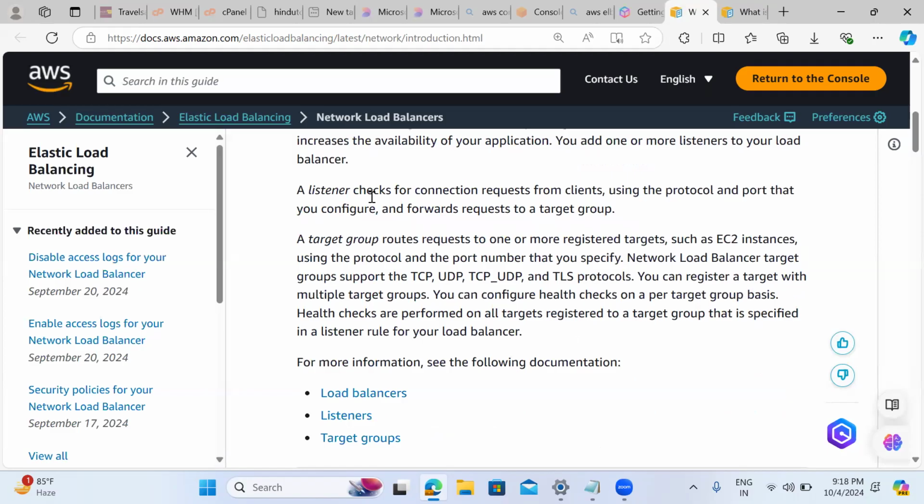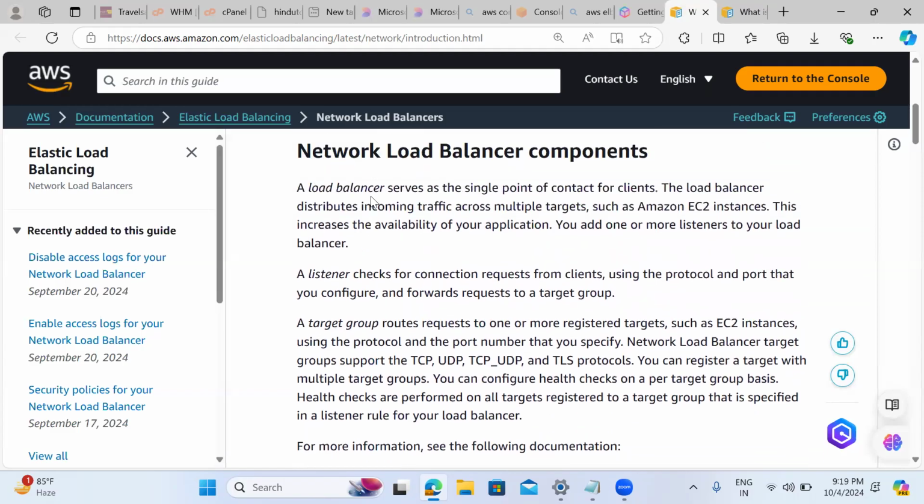The terminology may change in Azure, GCP, or local load balancers, but the concept is the same. We have a load balancer whose front-end IP is the load balancer IP, and the back end is the targets, or groups of backend pools like target groups. We have a listener, and it keeps probing. For that we need the target IP address, port number, and protocol.